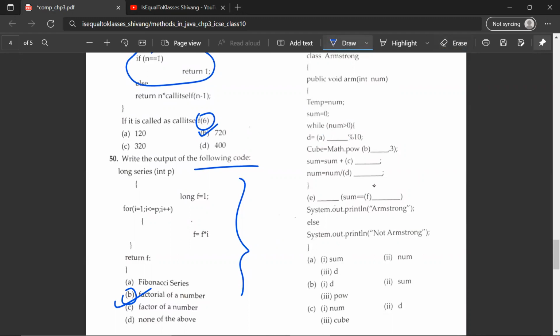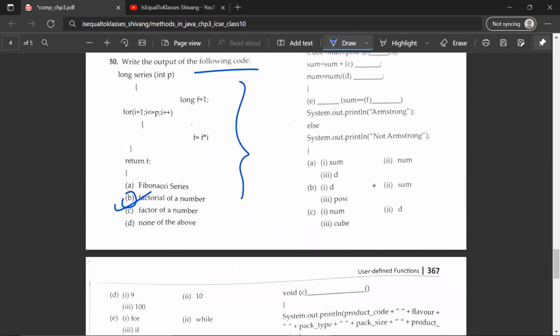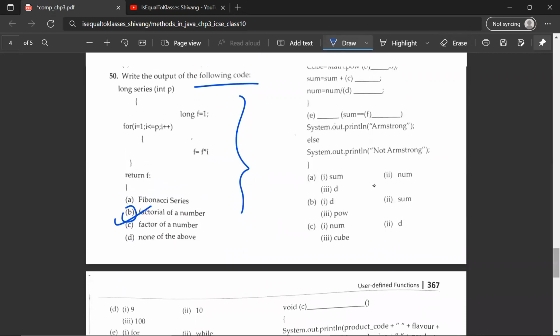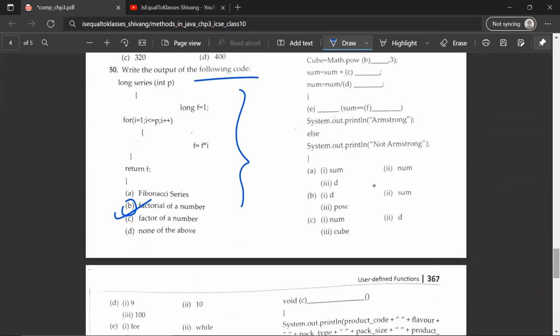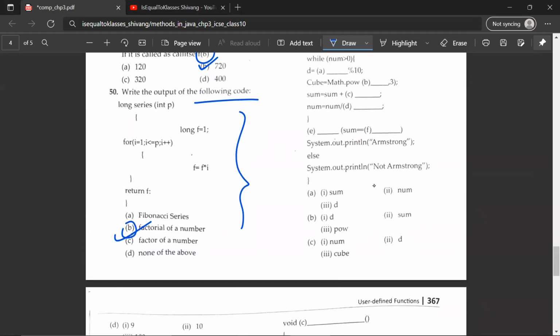Okay, so let's do our part and select the options. So what would A be? Note the question first and then answer the question. So 52nd, A would be 2, num. B would be 1, D. And then C would be third, cube.